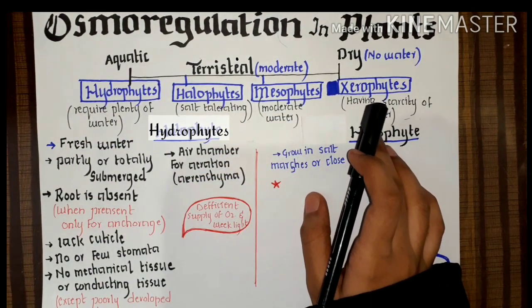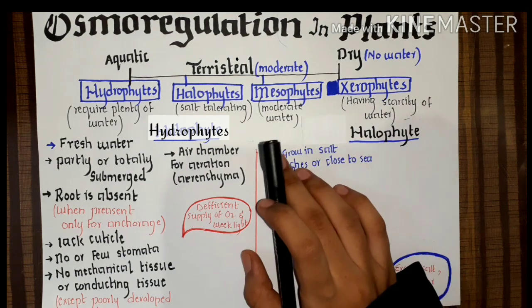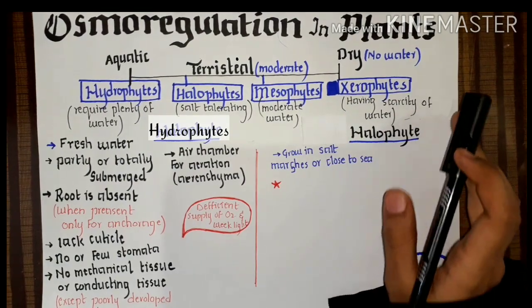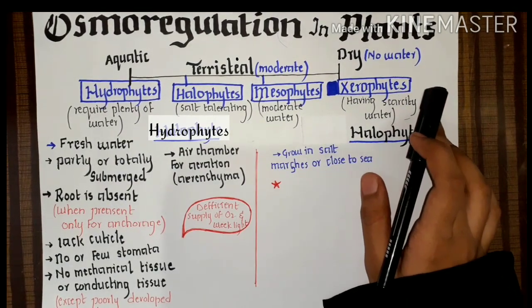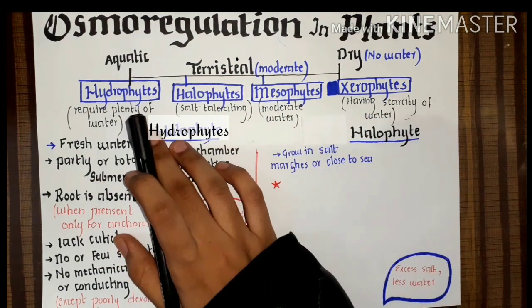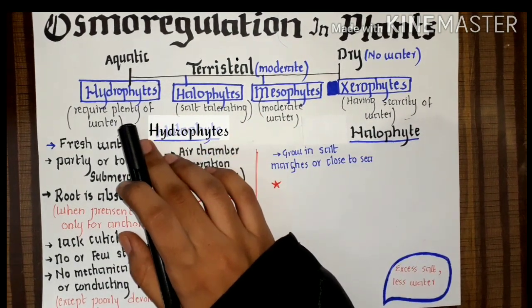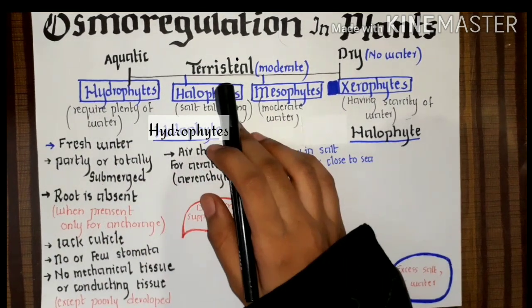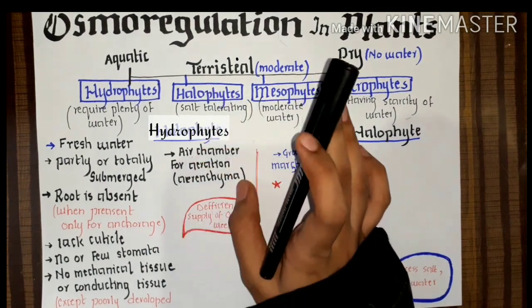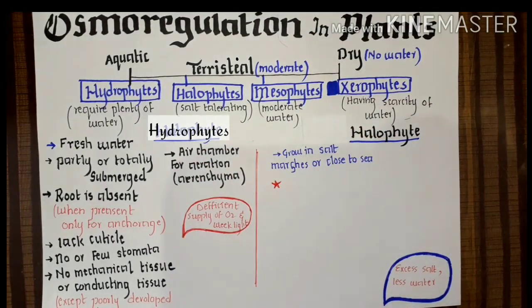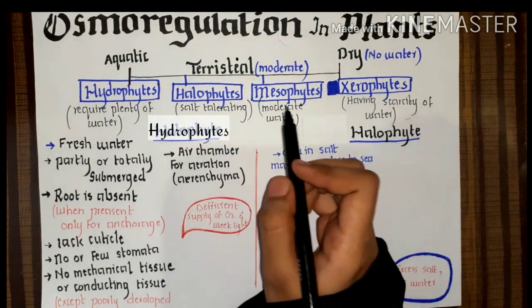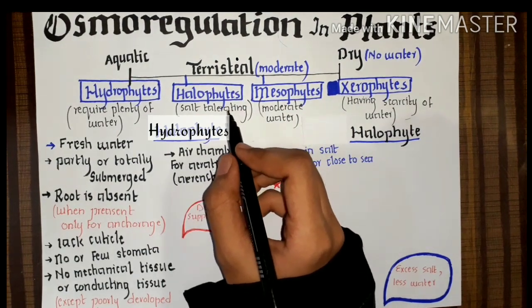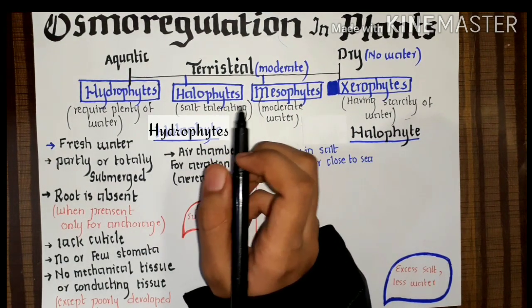We have 3 types of habitat: aquatic, terrestrial, or totally dry, where there is no water or scarcity of water. In aquatic habitat, we have hydrophytes, which grow in plenty of water. In terrestrial habitat, we have a moderate amount of water, and 2 types of plants grow here, halophytes and mesophytes. Halophytes are salt tolerating plants, that they can tolerate salt.